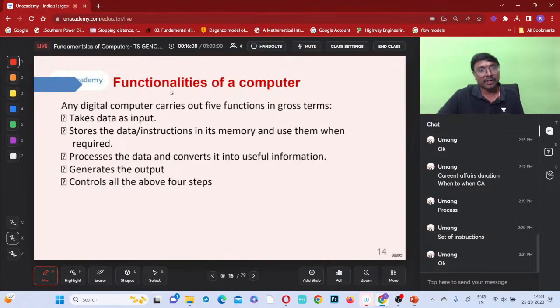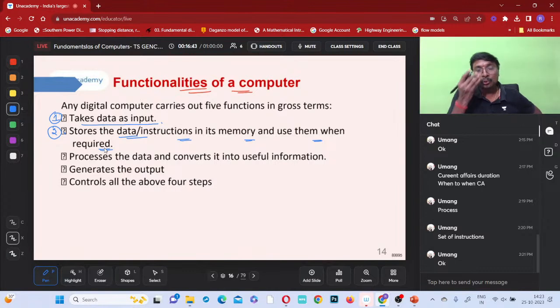Now tell me, what are the various functionalities of a computer? The main functions are five. First, it takes the data as input, whatever data you give. Second, it stores the data or instructions in its memory and uses them when required.